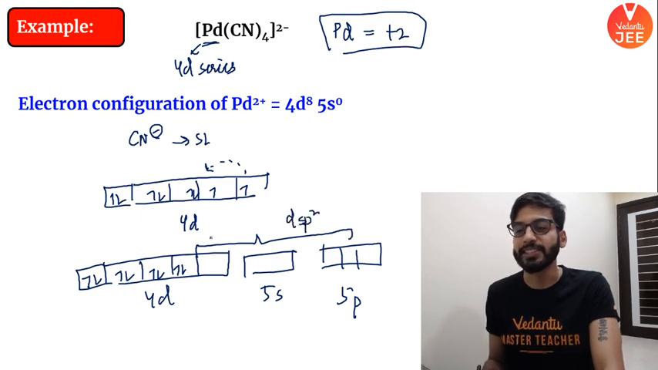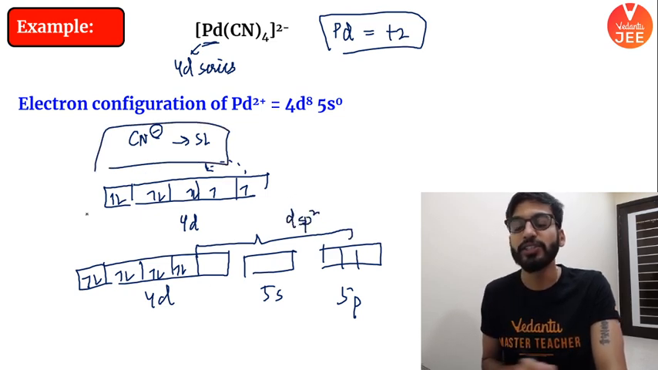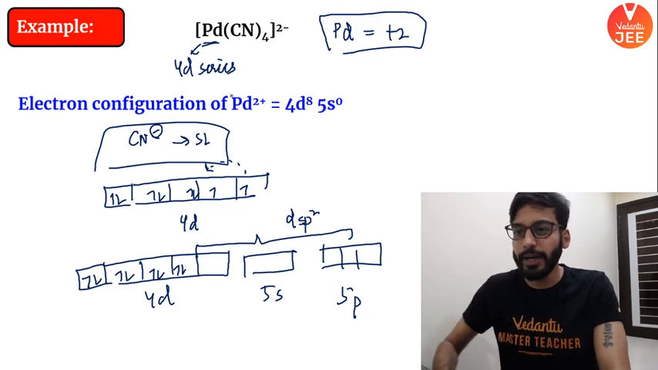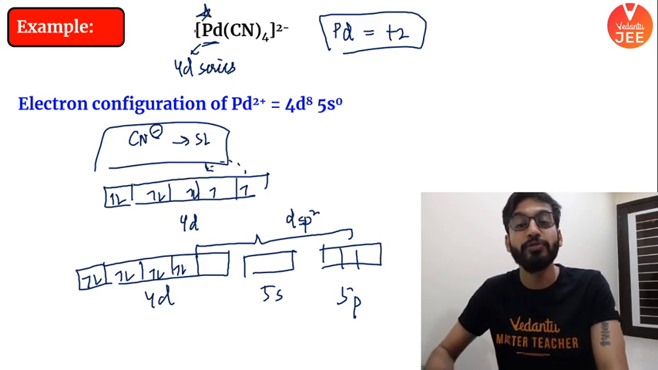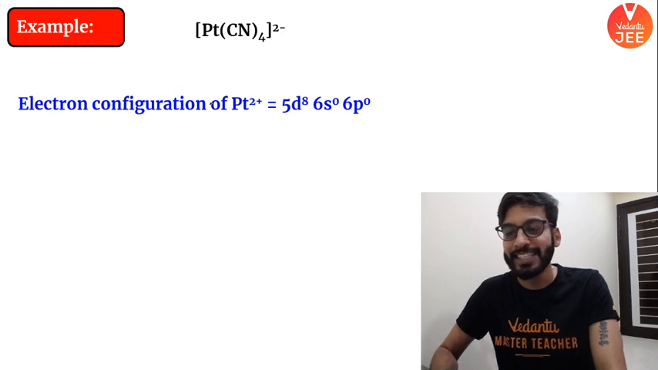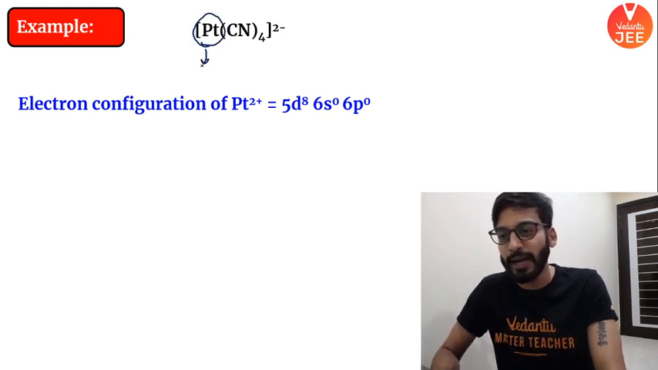dsp2 hybridization. Cyanide played an important role because it is a strong ligand. And also keep in mind, this is palladium. It is coming from 4d series. Same is the case for platinum, beta. Platinum here is in +2 state, and platinum belongs to 5d series.